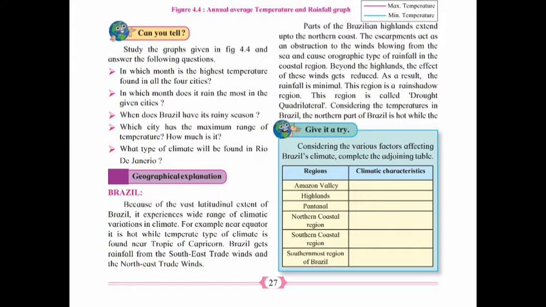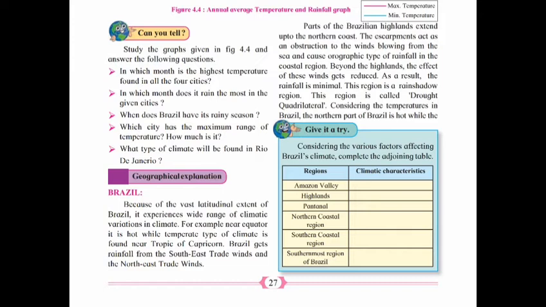Now geographical explanation. Let's see Brazil. Because of the vast latitudinal extent of Brazil, it experiences a wide range of variations in climate. For example, near the equator it is hot, while a temperate type of climate is found near the Tropic of Capricorn. Brazil gets rainfall from the southeast trade winds and the northeast trade winds.